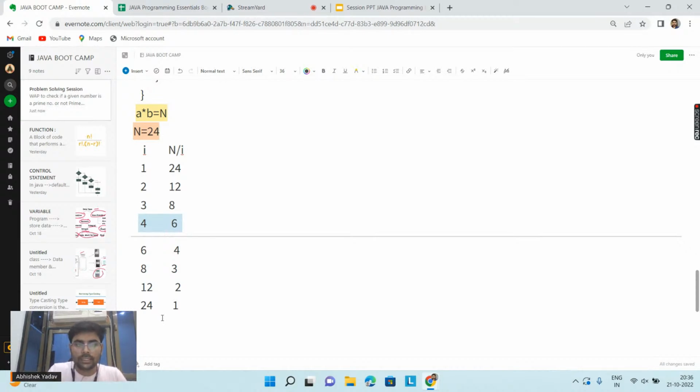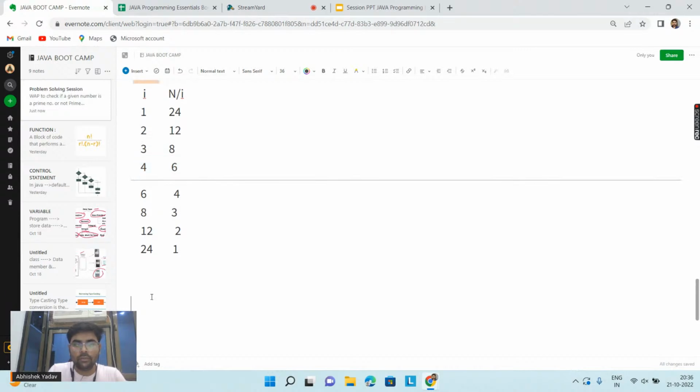So here you are saying that when the value of i is less than or equal to n divided by i, at this point, after this point, when the value of i will be greater than n by i, my factors are repeating.